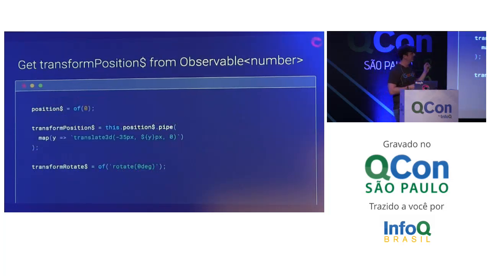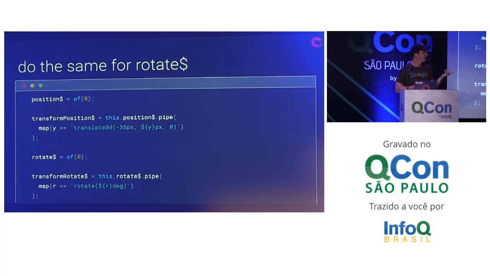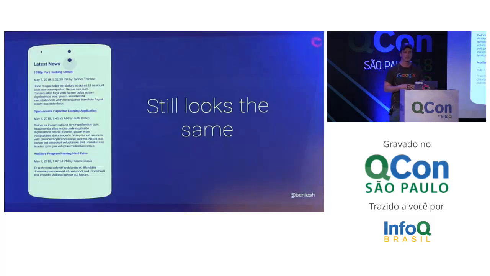I'm going to change this a little bit more and say, I would really like to be dealing with numbers and not strings all day, because I know I want to change the position of this thing. So I'm going to make another property called positions that just, I'm going to say of 0, and then I'm going to map that into the translate 3D string that I need to put into the style. And I'm going to do the same thing for my rotations here. So rotate, just a rotation of 0, and then we map that into the actual style string that it expects. So it still looks the same. I haven't really done anything to it, but right now it is being dynamically set at the very least. But it still looks the same, which is good.